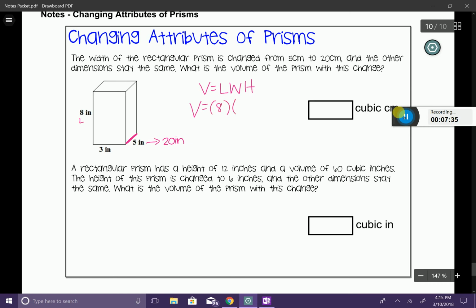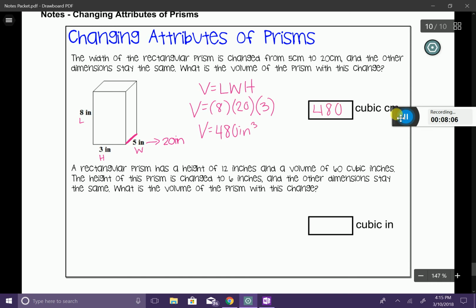My width, which is going to be 20. And my height, which is going to be 3. Okay, and feel free to interchange those numbers. That's perfectly fine. So 8 times 20 times 3. That's going to give me a volume of 480 inches cubed. That's going to be my answer.